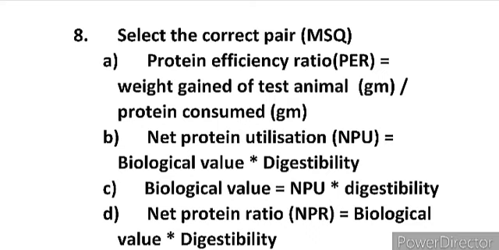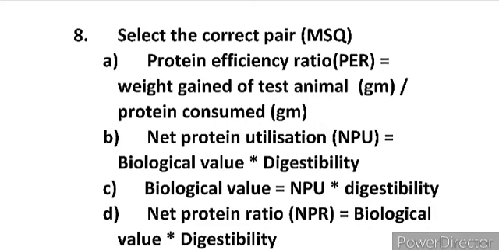Now moving to the eighth question. Eighth question is: select the correct pair. It is also MSQ. And the options given are A, protein efficiency ratio equals weight gained of test animal divided by protein consumed.